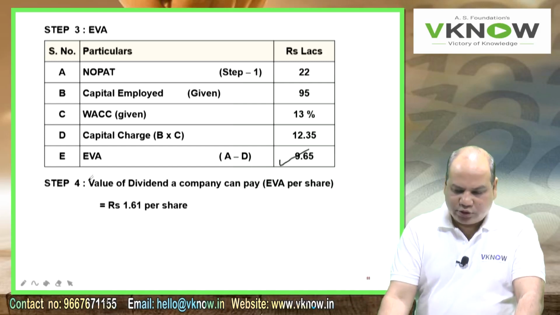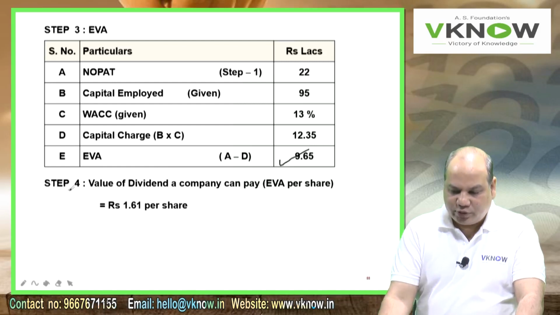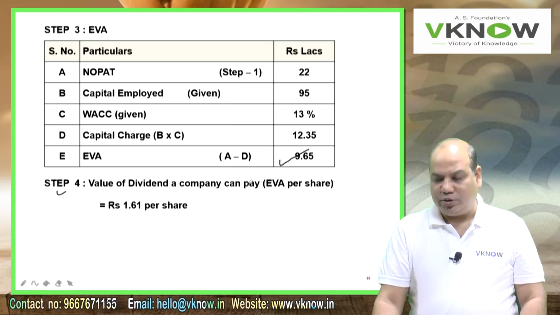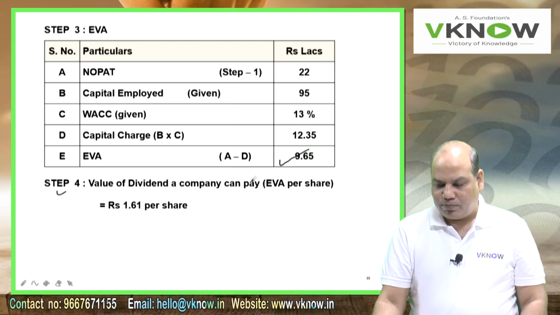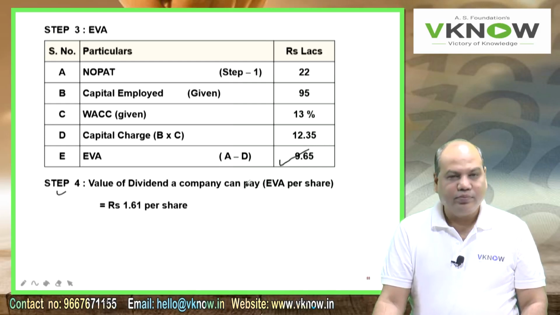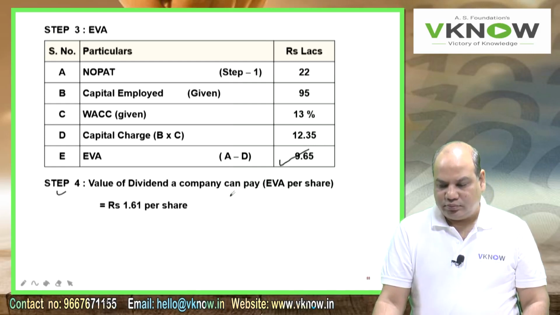Now the answer of the third question. What is the maximum dividend per share the company can pay before the value of the entity starts declining? So the answer of that question: the value of dividend that the company can pay before the value of the entity starts declining is equal to EVA per share.